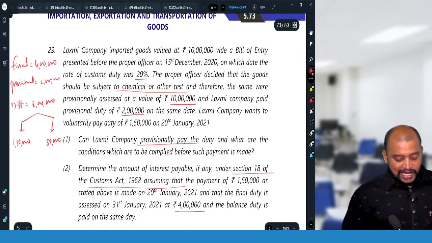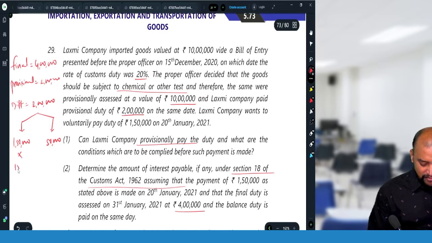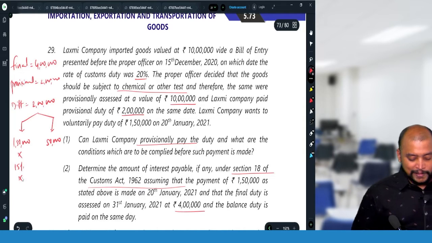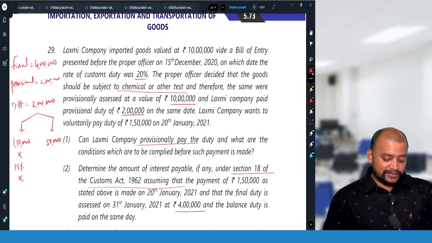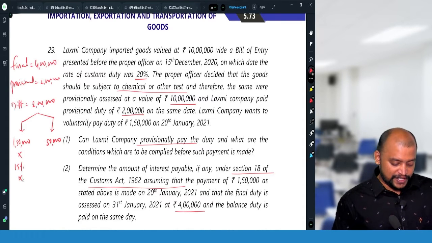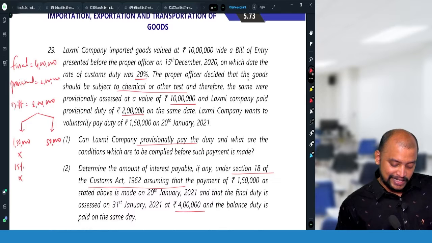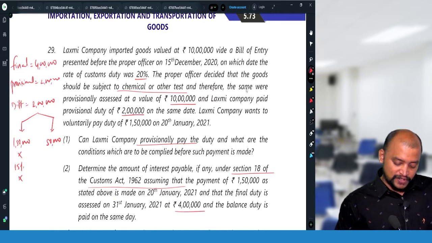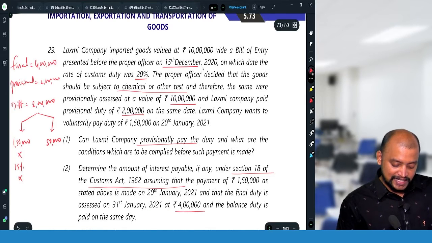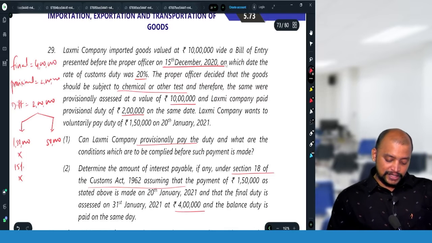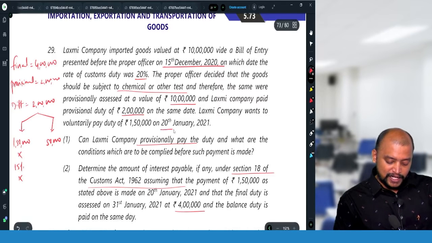Now for this 1,50,000, interest will be 15% per annum, for how many days? From the first day of the month in which the provisional assessment order is passed. So what is the first day of the month in which the order is passed? December, so 1st December. When is that 1,50,000 paid? 20th January.